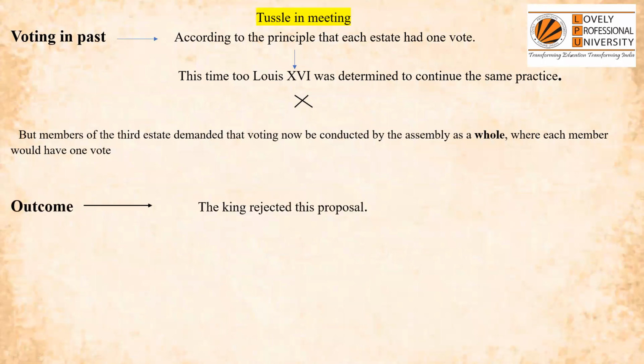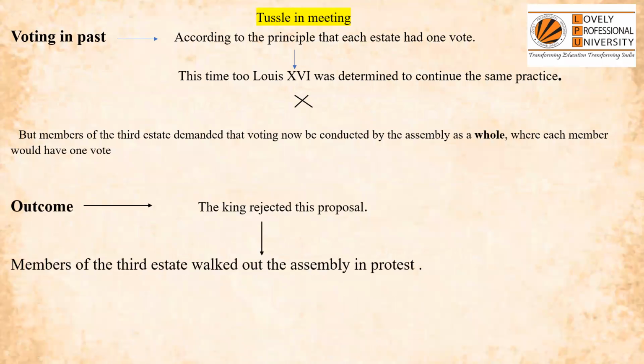What was the outcome of it? The king rejected this proposal. The middle class was prosperous and educated, and when people are educated, they will be answering back, they will be revolting, they will be questioning the monarchs. The same had happened. The members of the third estate walked out of the assembly in protest. They moved out of the assembly in revolt. They protested and questioned the monarch.